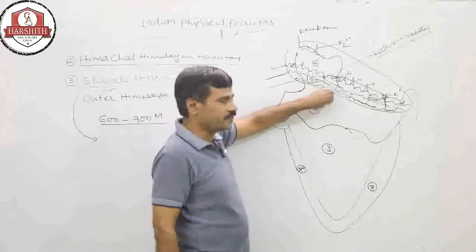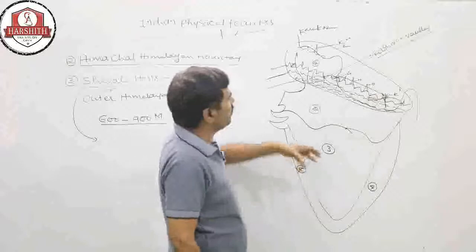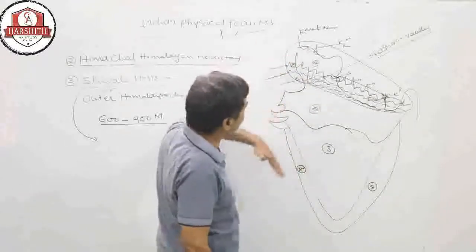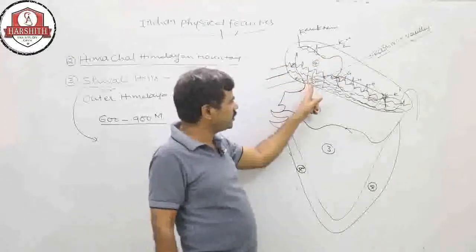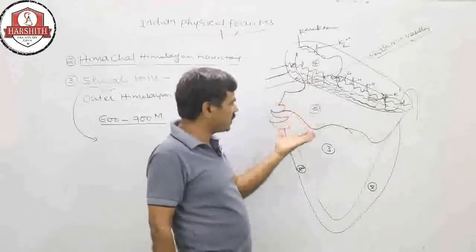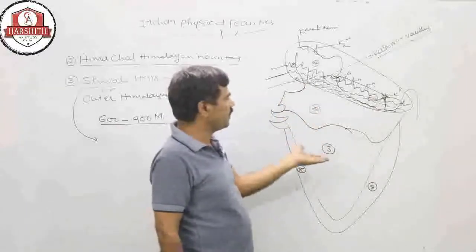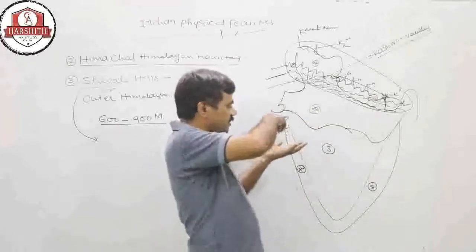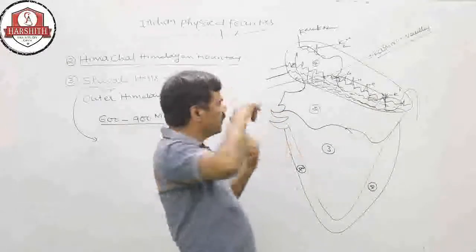Once upon a time there was a valley there, which gradually filled with high fertility soil by the Himalayan rivers, gradually coming upward and forming the shape of hills.